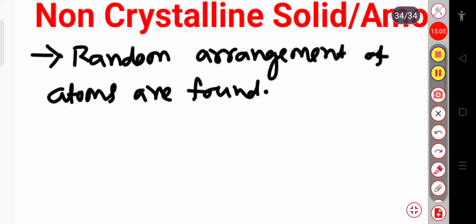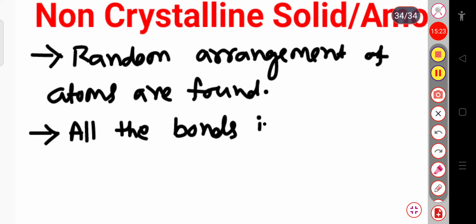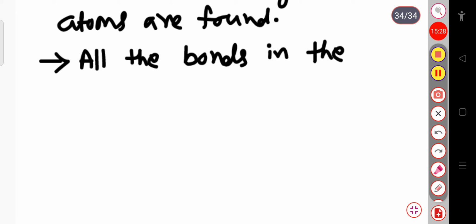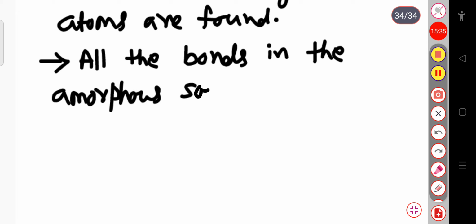But in case of the crystalline solid, there is periodic arrangement of atoms, whereas here the random arrangement of atoms is present. And also, all the bonds in the amorphous or non-crystalline solids are not equally strong.